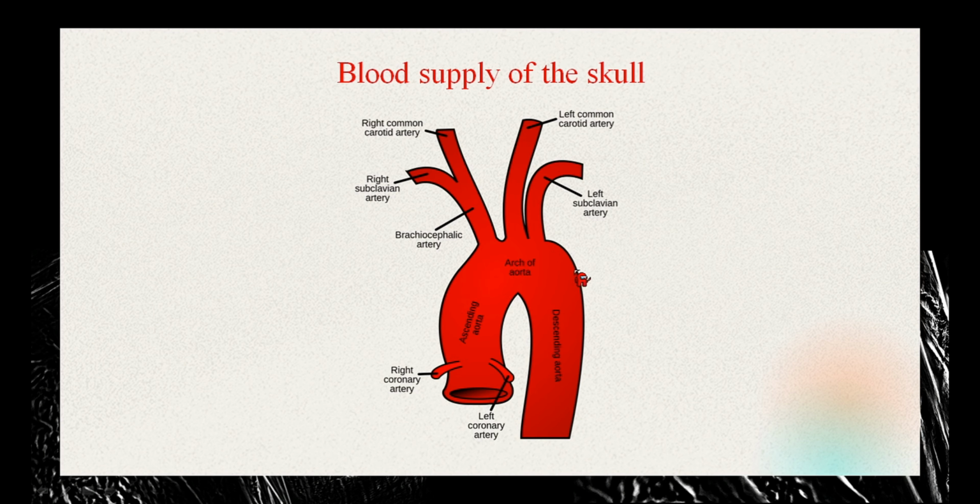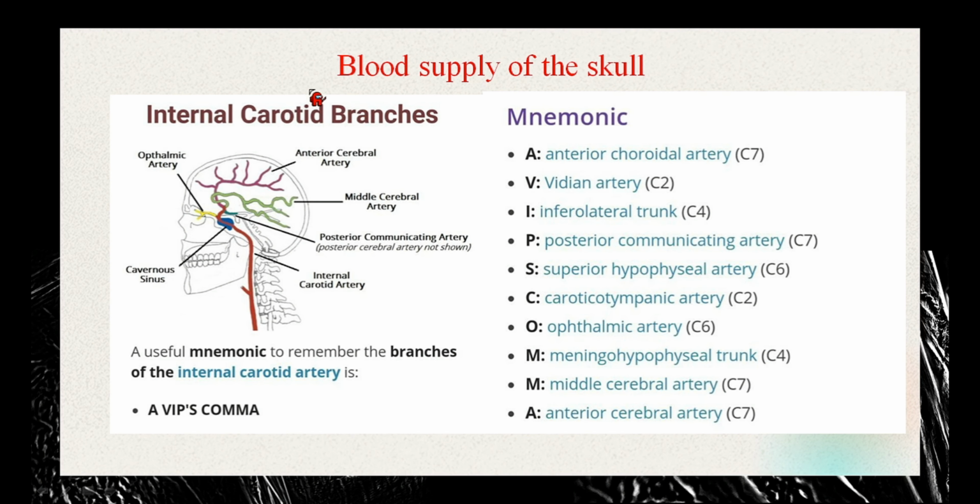The aorta ascends from the heart. It forms this arch and then descends. At the arch of aorta, it is divided into the brachiocephalic artery, the left common carotid artery, and the left subclavian artery. Now, the brachiocephalic artery further divides into the right subclavian artery and the right common carotid artery.